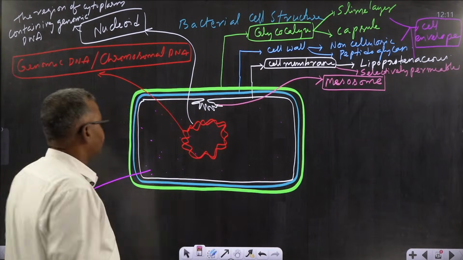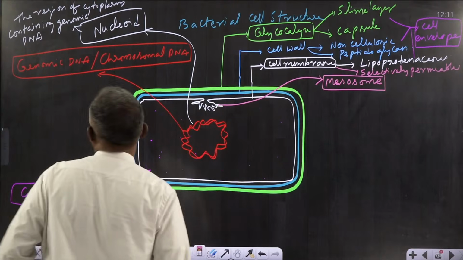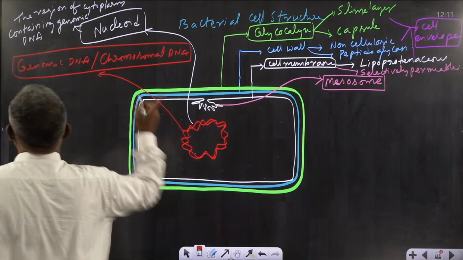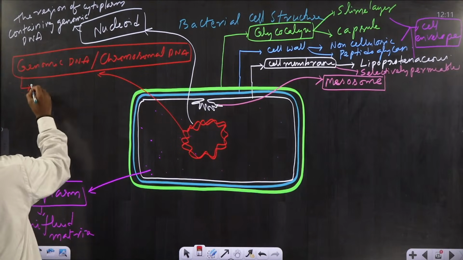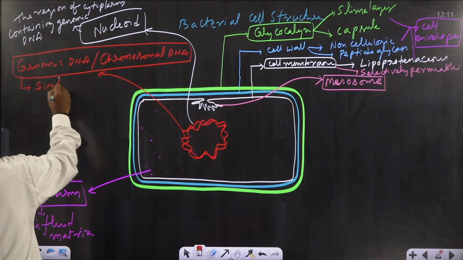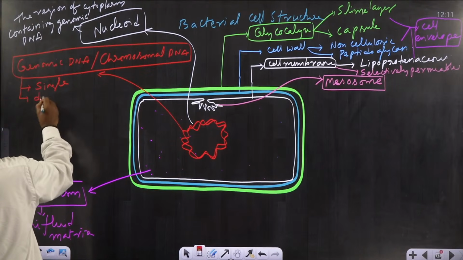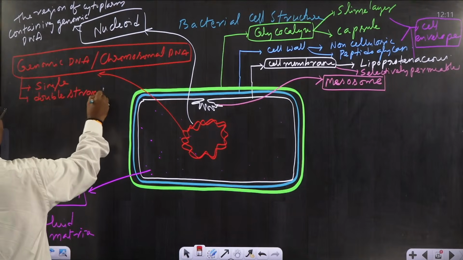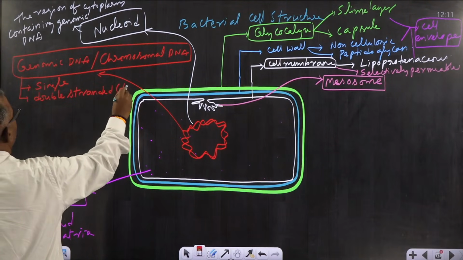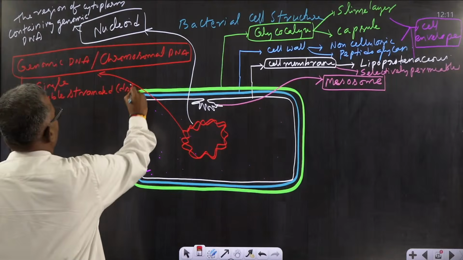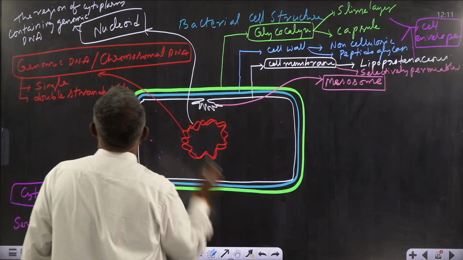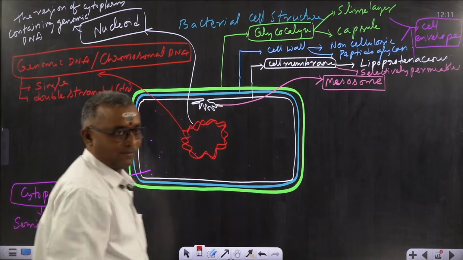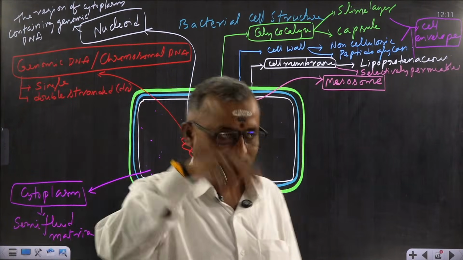Now, I said there is a chromosomal DNA. How many chromosomal DNAs are present? Only one. So it is single and it is also double stranded. Remember, double stranded. You can also simply represent this as DS. Double stranded means there are two strands, two threads.